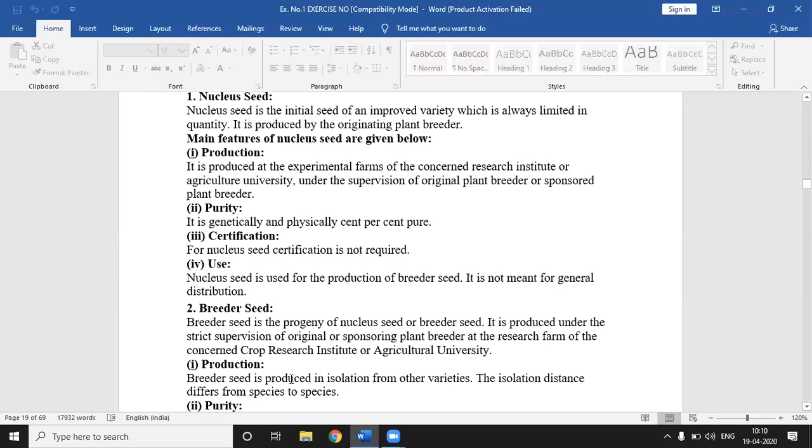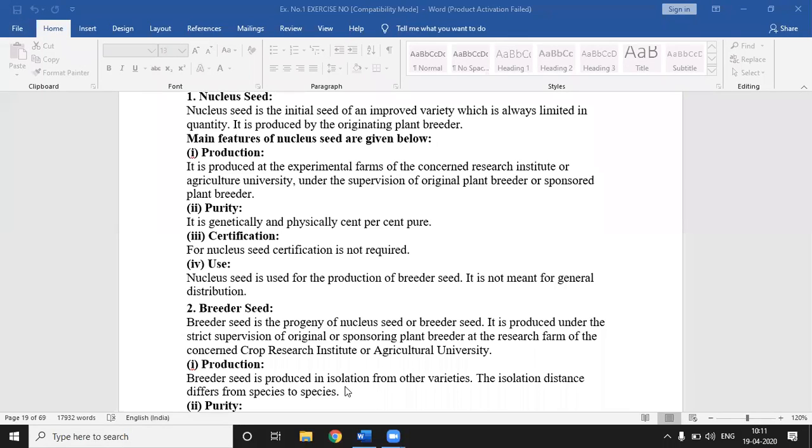Then production of breeder seed. Breeder seed is produced in isolation from other varieties. The isolation distance differs from species to species. Isolation distance is required to maintain the genetic purity of seed. It varies from variety to variety or species to species. Breeder seed isolation distance is more as compared to certified seed.